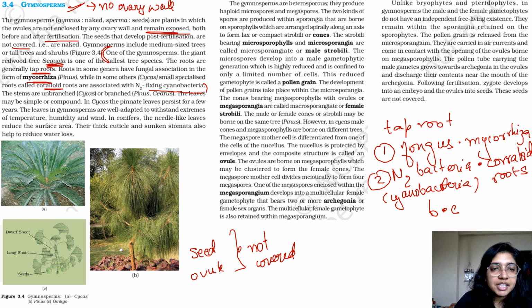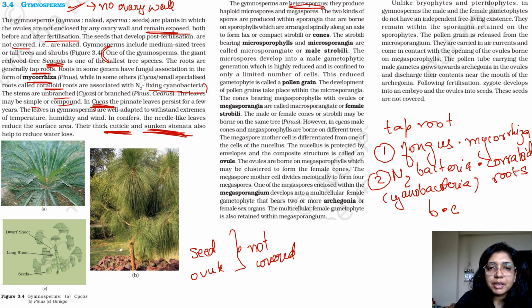Let's move forward. The stems are unbranched, may be simple or compound. In cycas, another example. So one we have studied is Sequoia, the other one is cycas. Two examples till now. The leaves in gymnosperms are well adapted to withstand extremes of temperature, humidity, and wind. In conifers, the needle-like structure helps to reduce the surface area. The thick cuticle and sunken stomata, another key term, also help to reduce water loss.